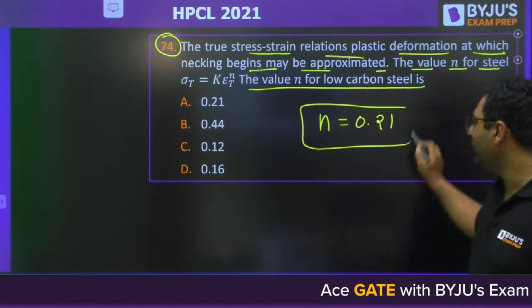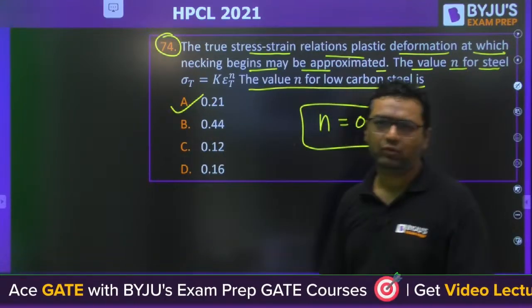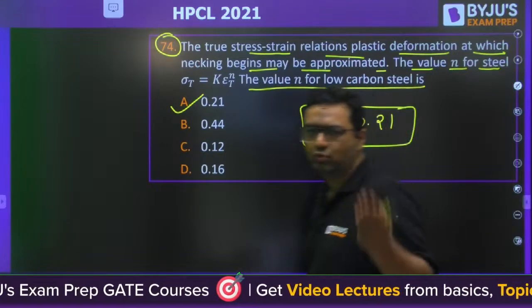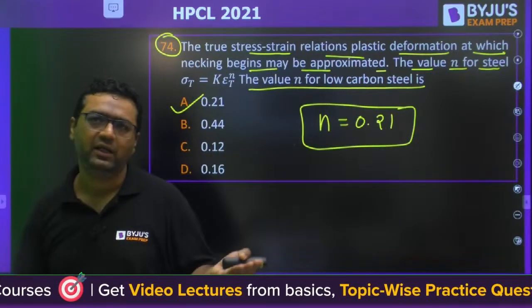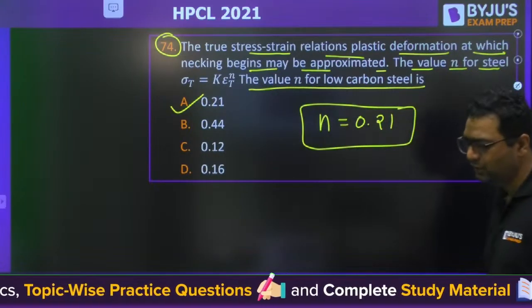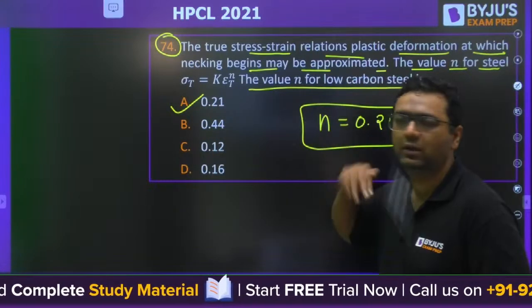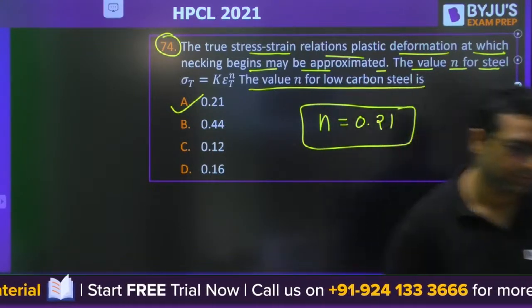I know that you may not be aware of this. This is a question which none of the students would be able to answer. That's why none of the students got 170 out of 170. I feel none of the students will be able to answer this question because nobody remembers this.